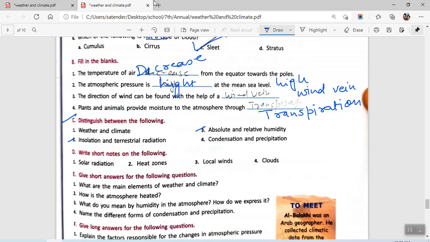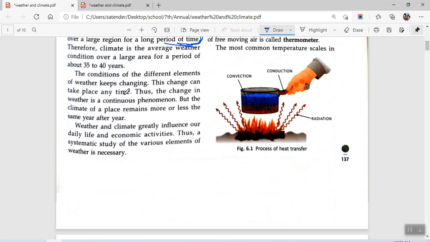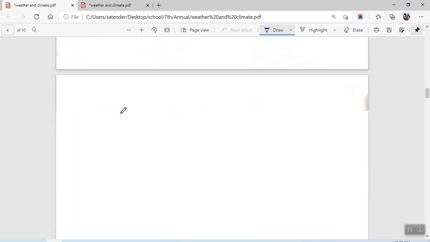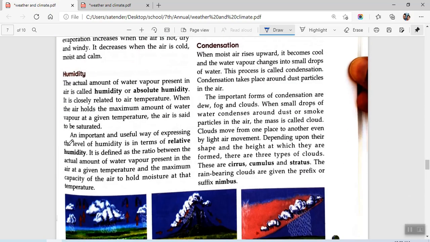Moving on to 3, we have absolute and relative humidity. Now we move to the paragraph which is related to humidity. We have planetary winds, then humidity, it is here. We are to distinguish between relative humidity and absolute humidity. At the first of the paragraph, we have this: the actual amount of water vapor present in the air is called humidity or absolute humidity. It is closely related to air temperature. First, you write these 3 lines for absolute humidity.